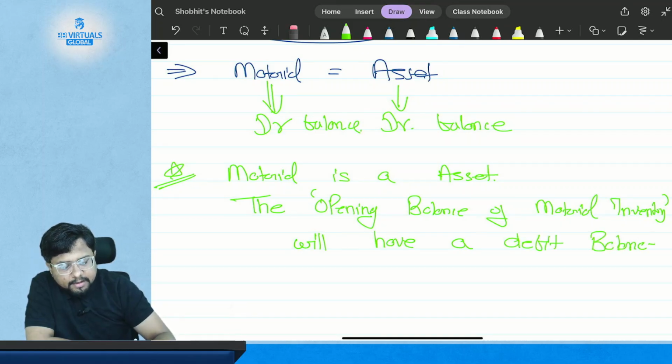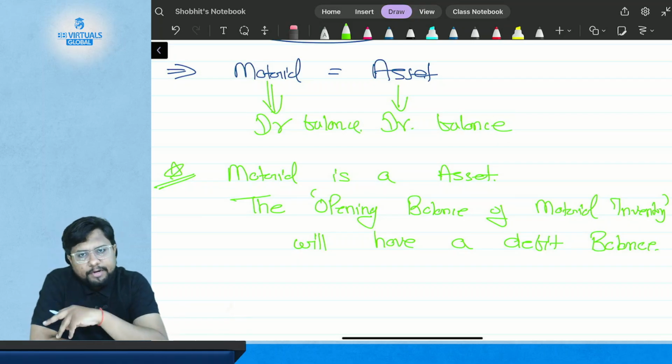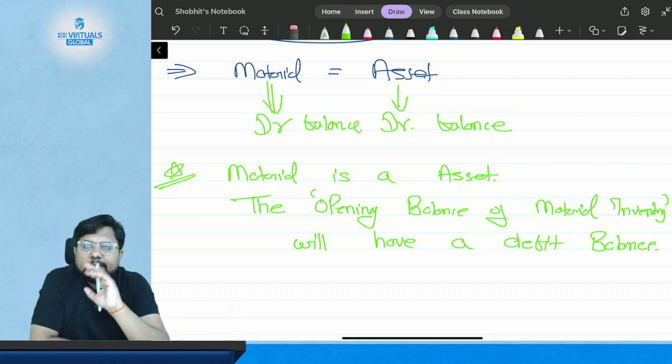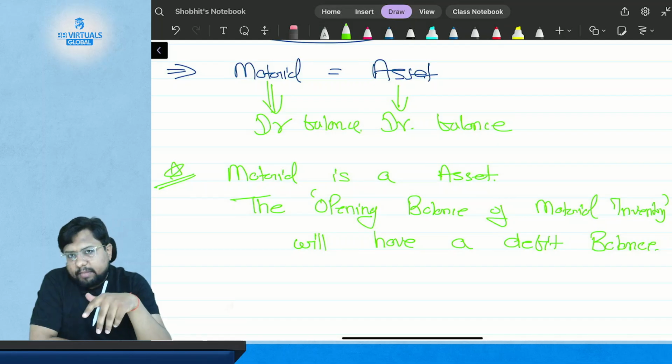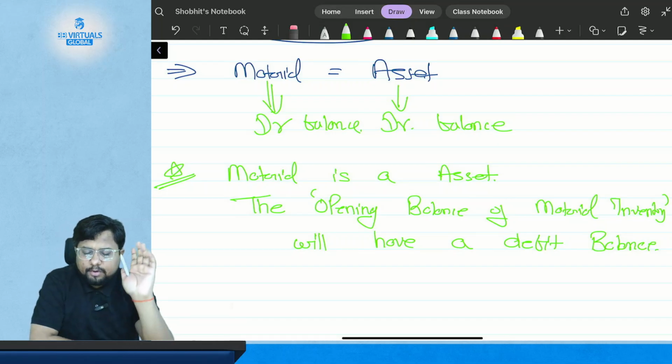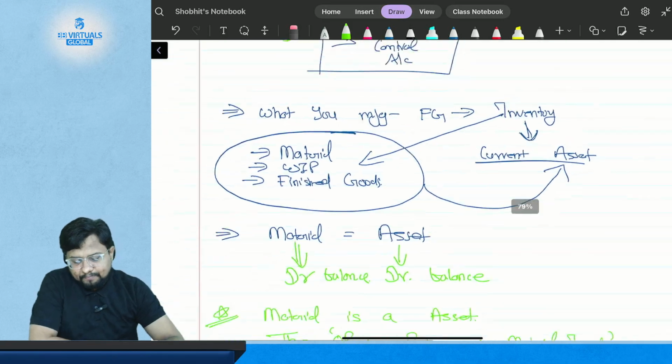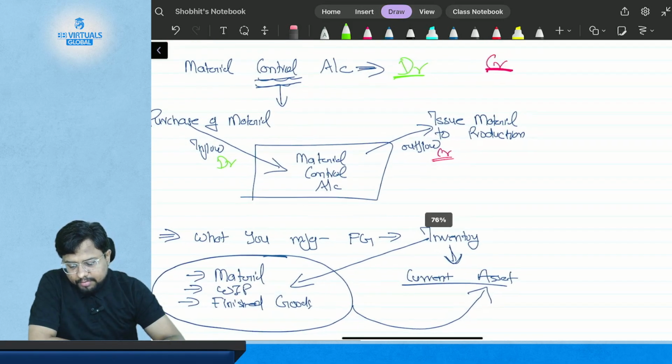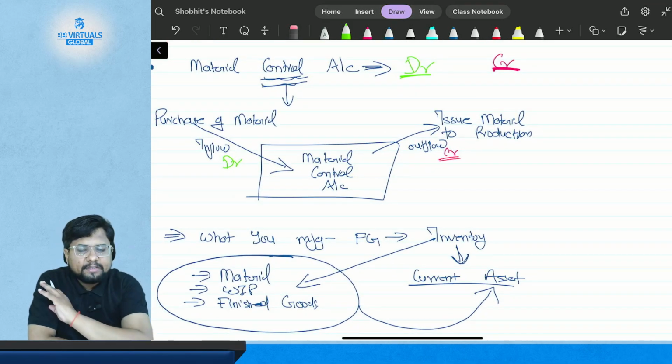It will have a debit balance because material is your asset and an asset always has a debit balance. So if there is opening inventory, it will have a debit balance. Simple, okay, and very logical.